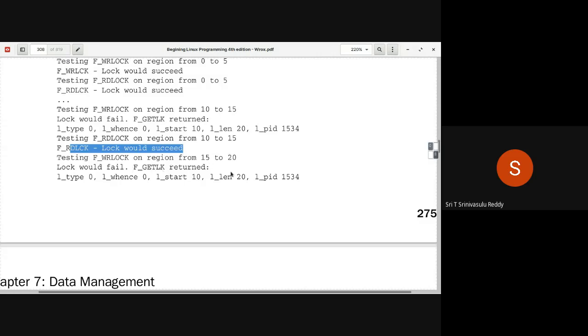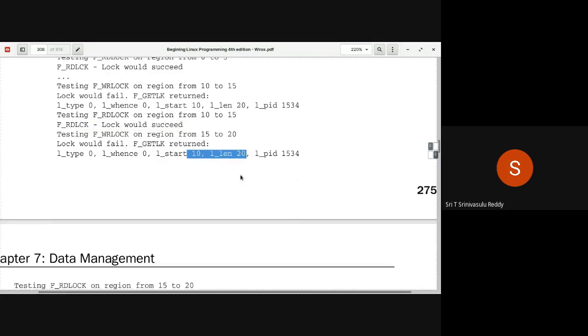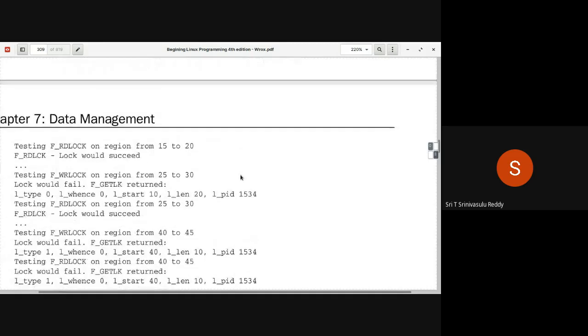15 to 20 also you should get the same output. Lock would fail, the same thing, except that the start value will be different. Then he is putting dot, dot, dot, because it goes right up to 30. 15 to 20, 20 to 25, 25 to 30 also you will get the same output. Lock would fail up to 25 to 30, because from 10 to 30 the lock is already applied by the log3 program.